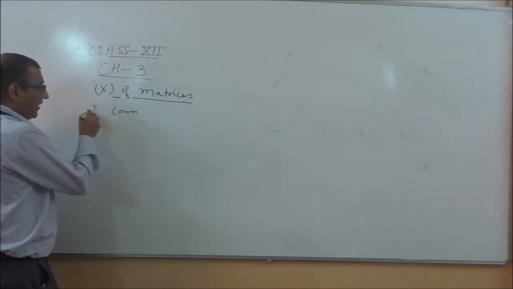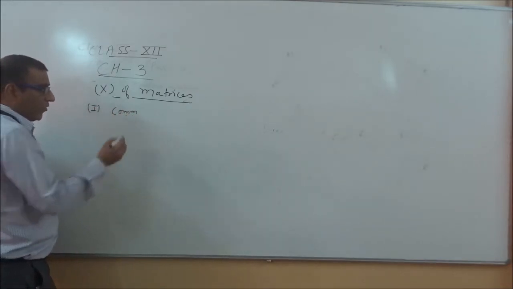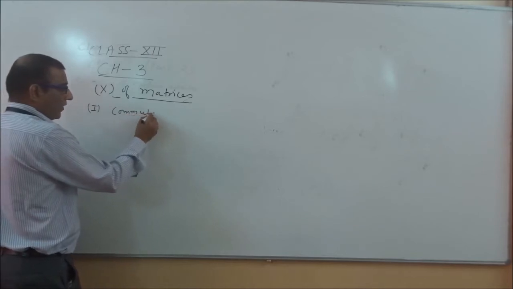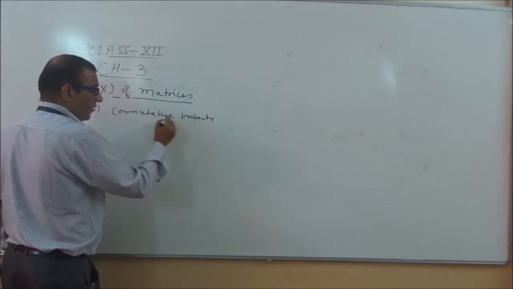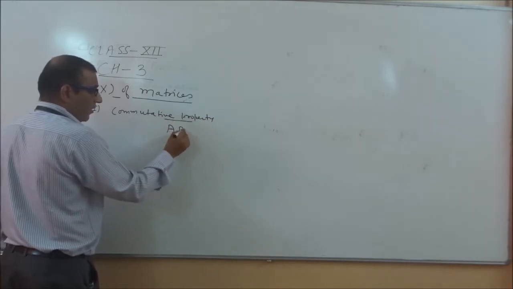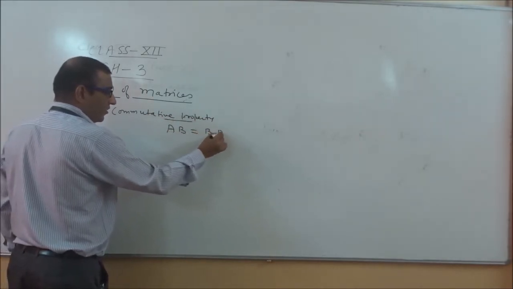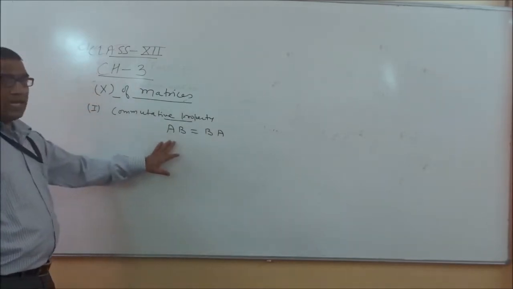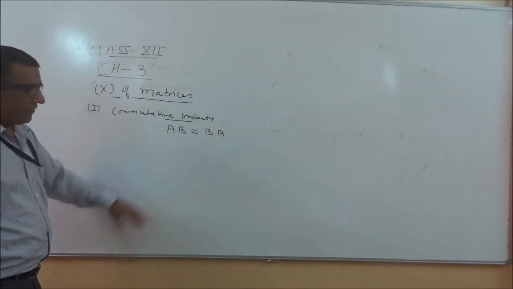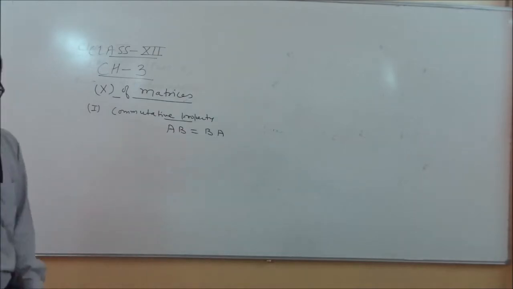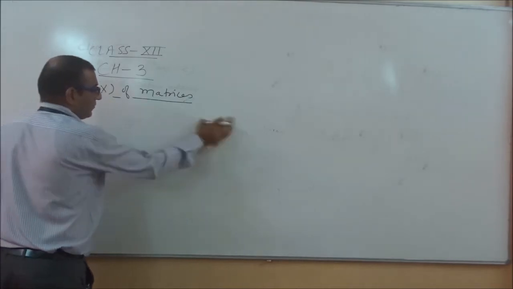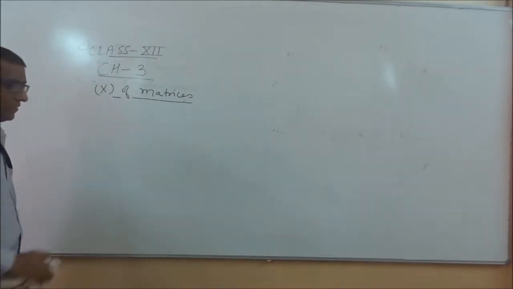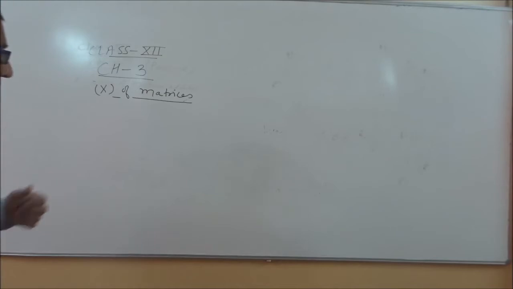So the first property is the commutative property, that is, AB equals BA, which is not possible if their orders are not the same. Okay. After this commutative law, how can we multiply two matrices?